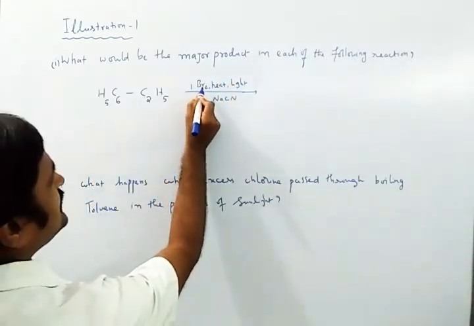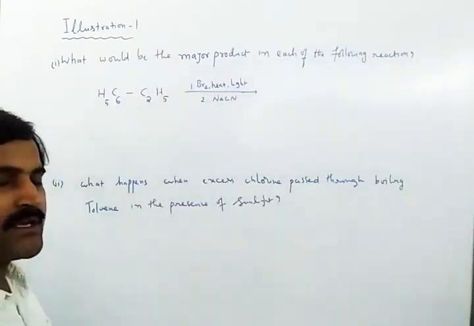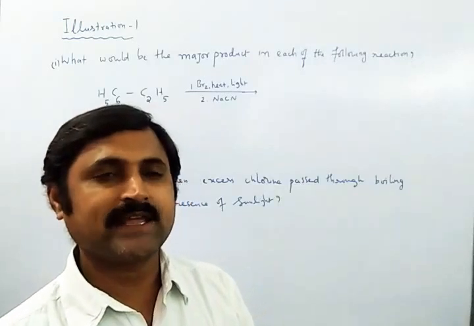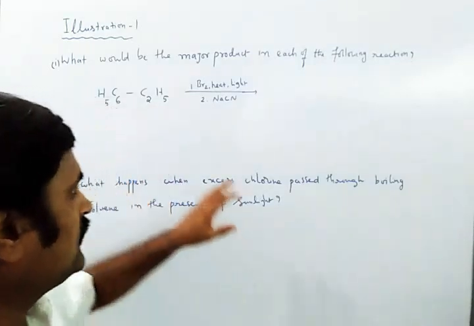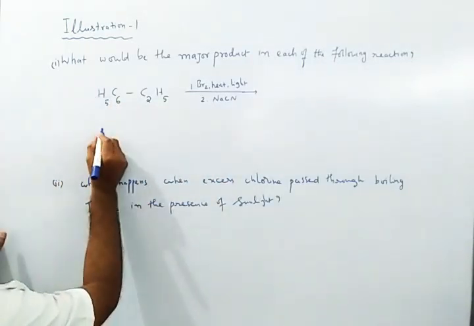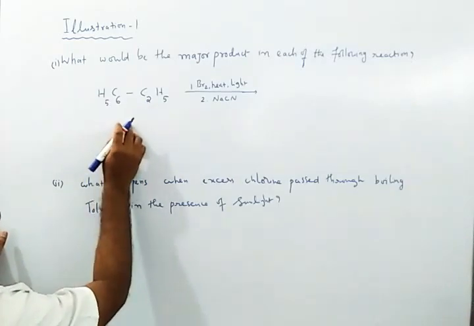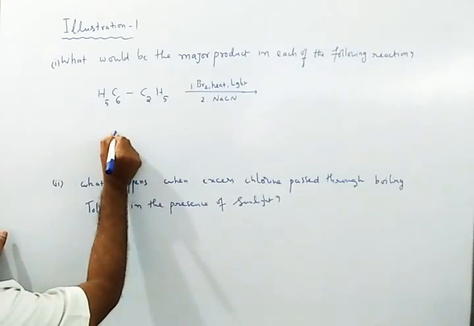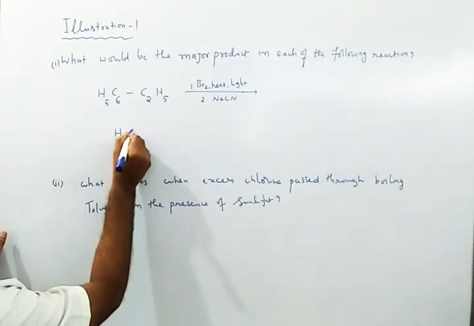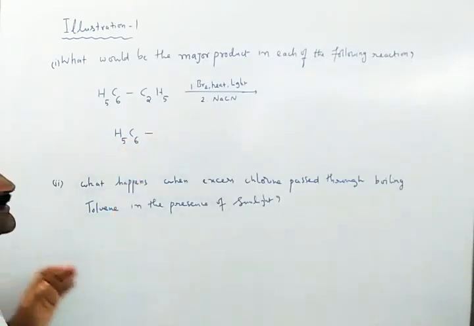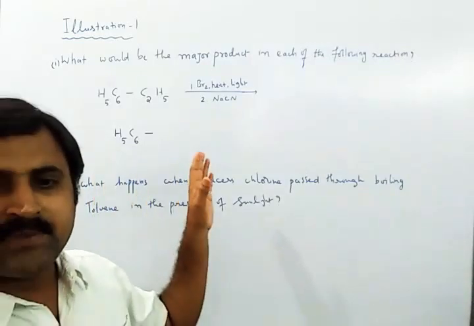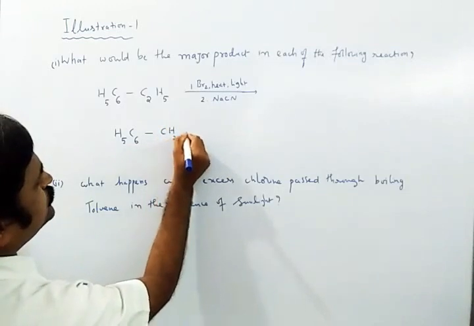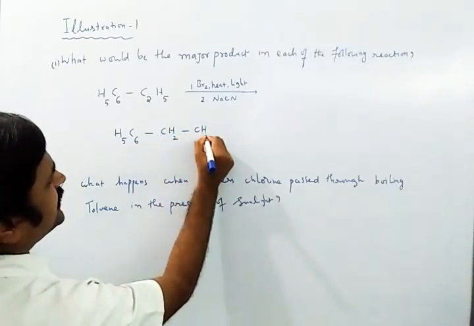As you know, in the presence of sunlight, halogens like bromine try to undergo free radical substitution reactions. In this compound, you can write C6H5, or else you can write a benzene ring, then CH2 CH3.